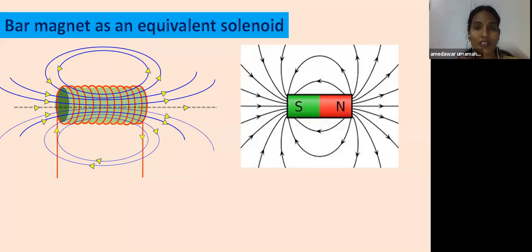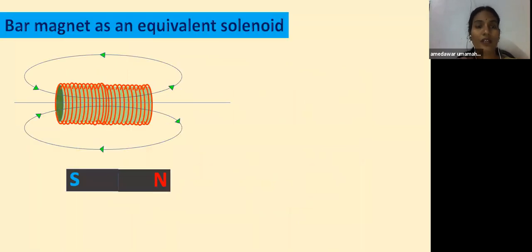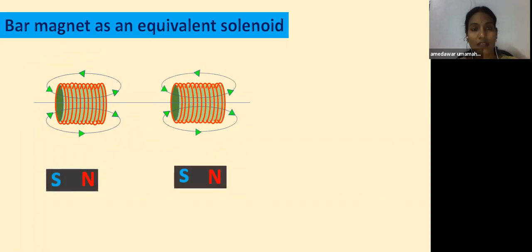If you want to prove this, simply prove that the magnetic field along the axial line of a solenoid is equal to the magnetic field along the axial line of a bar magnet. If you prove this, then you can say that a bar magnet is equivalent to the solenoid. There are some more physical points to compare with the bar magnet. When you cut the solenoid into two pieces, what happens? Yes, it again forms two poles. The magnetic field lines are the same.